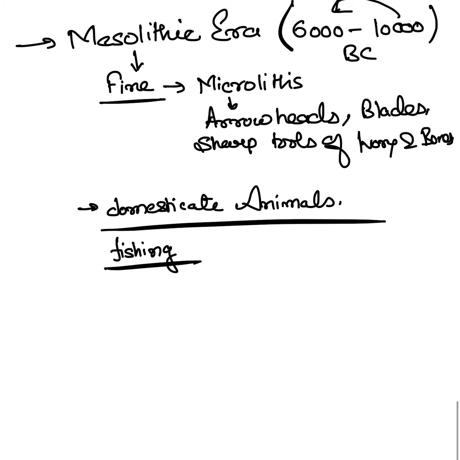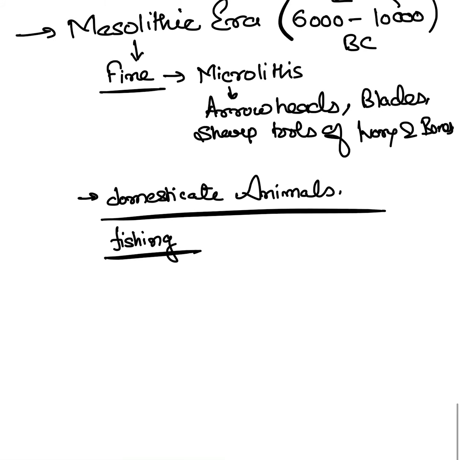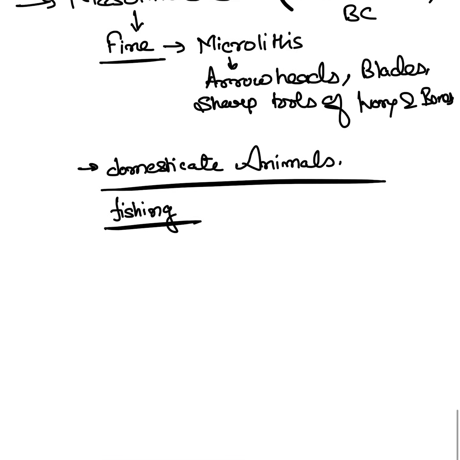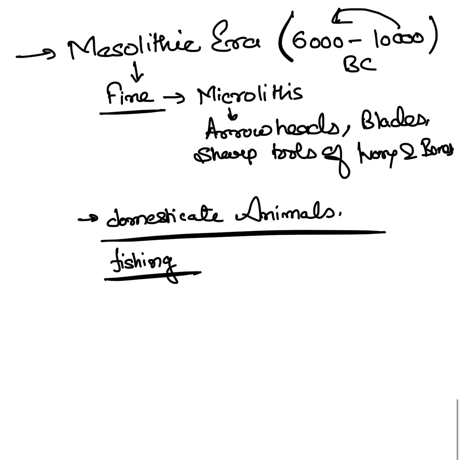In this way, people developed some skills of domestication, and this is all about this period. Basically, people have evolved a bit. They are now also aware of domestication.